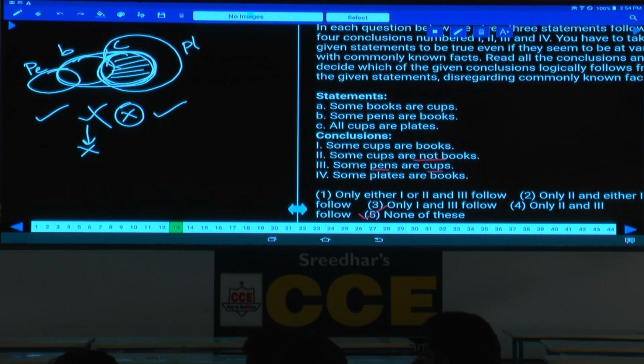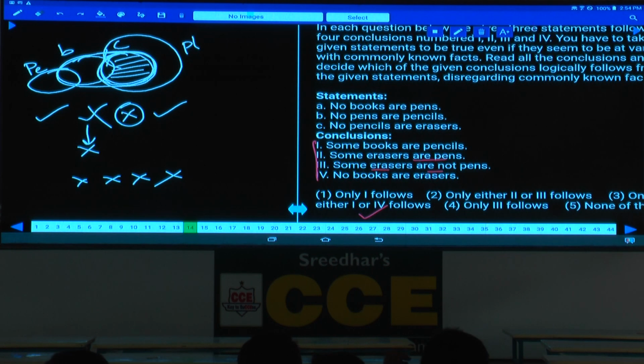None follows means none of the given conclusions follow, isn't it? None of the given conclusions follow. Suppose none of these conclusions gives us an answer, 1 false, 2 false, 3 false, 4 false, then it is none follows. None of these means none of the given conclusions false. Done? There is a small gap between these two.